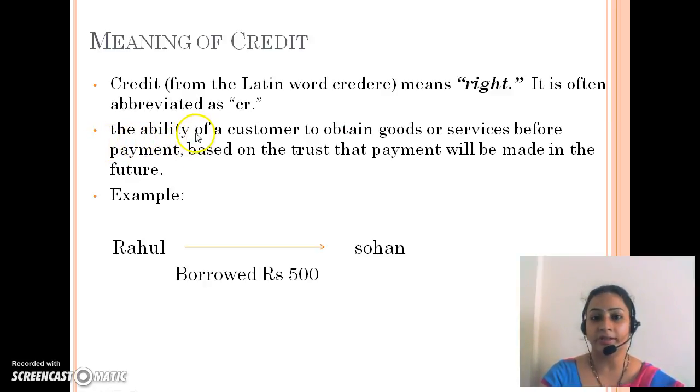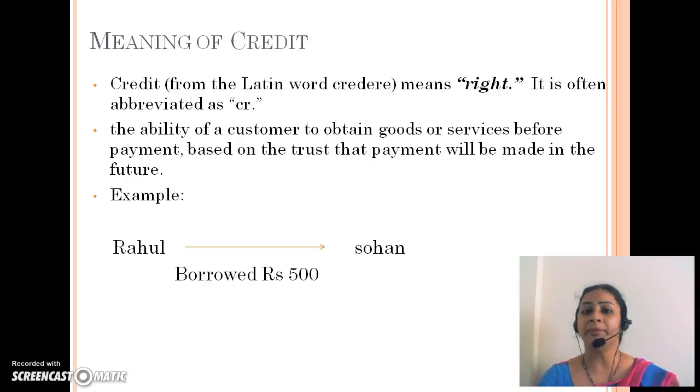Credit is the ability of a customer to obtain goods and services before payment, based on the trust that payment will be made in future. That means if you went to a shopkeeper to purchase certain things costing rupees 800, but you just have 500 rupees, the remaining 300 you have to pay in future.